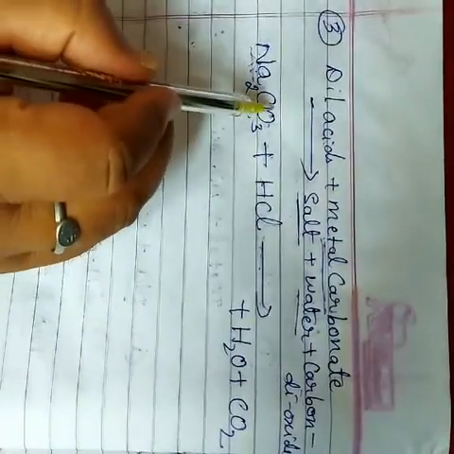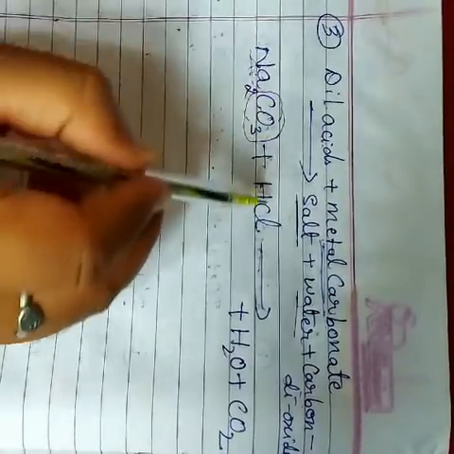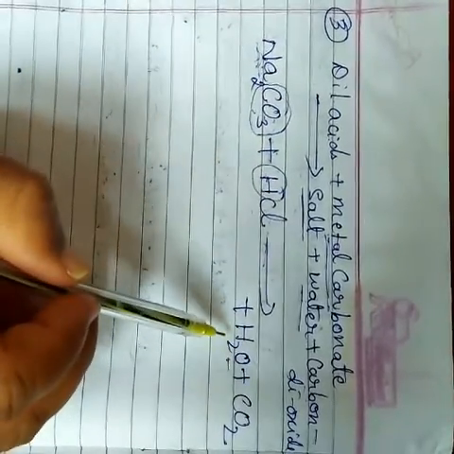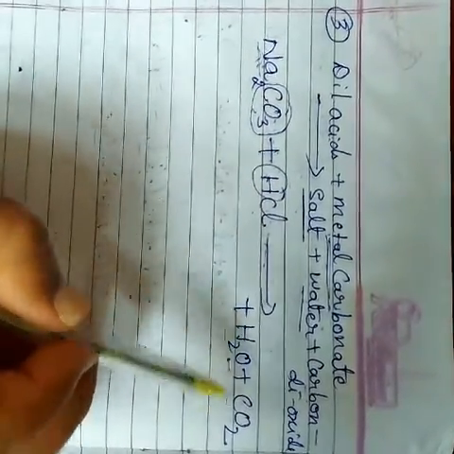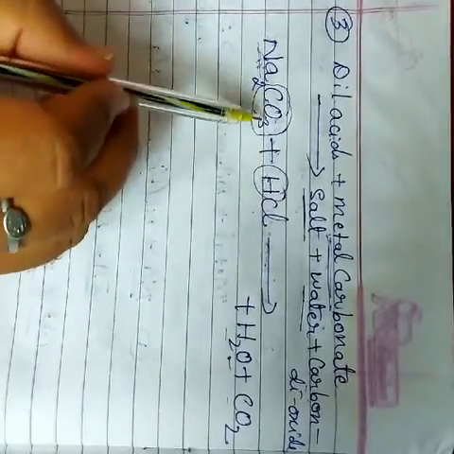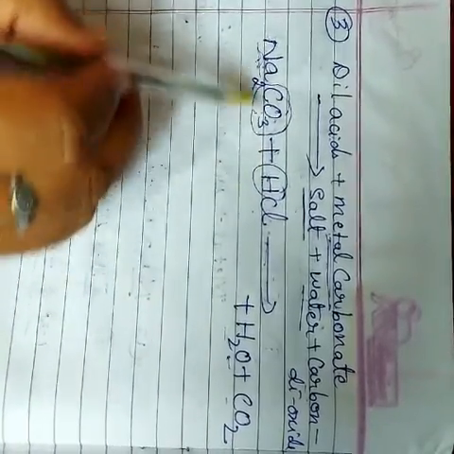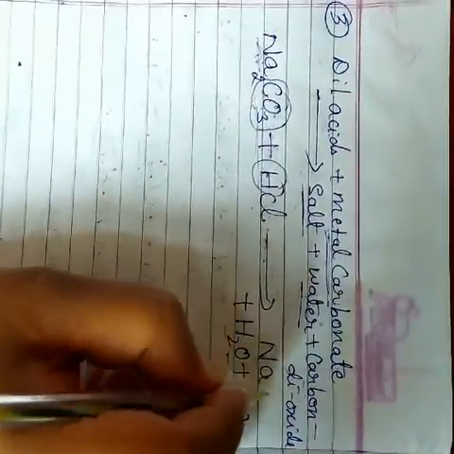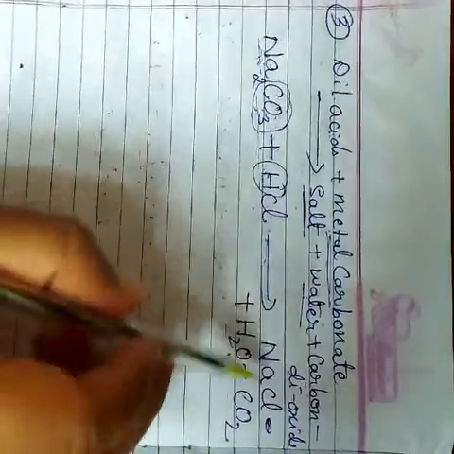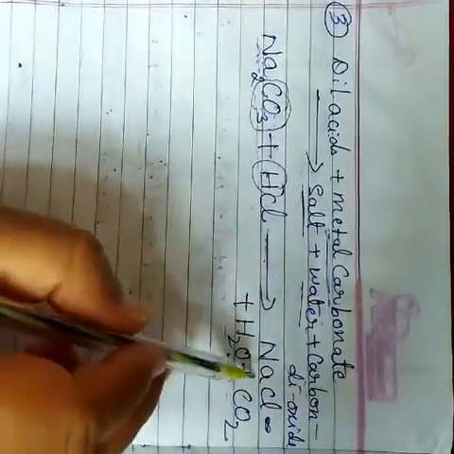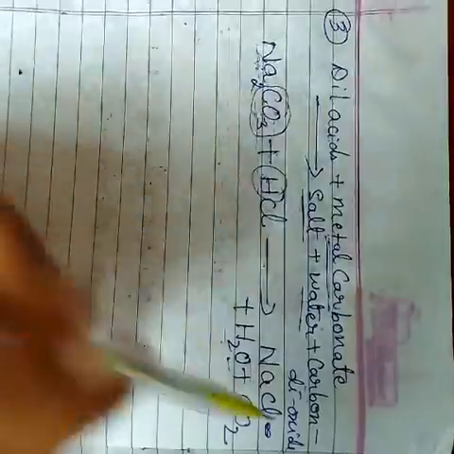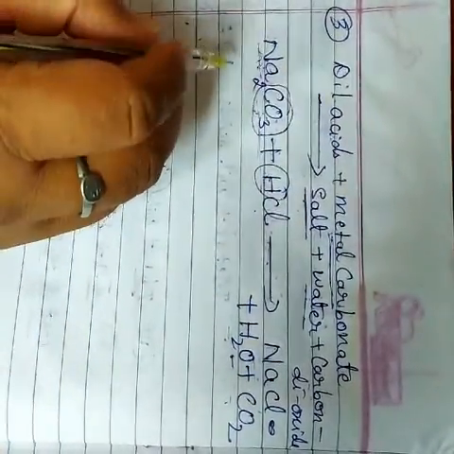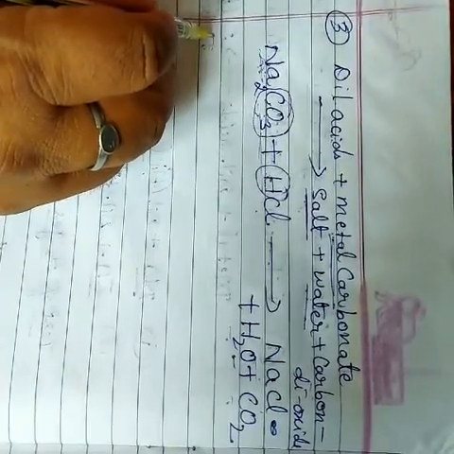Now see here, CO2 is here and H2O is here. Totally you remove the oxygen atoms, hydrogen and carbon. All that you remove. Hydrogen, oxygen and carbon. So what's the product formed? NaCl. That is the salt formed, NaCl. Okay. This is the product salt: NaCl plus water plus CO2, which you can easily understand. You take one more example. Say for example, zinc carbonate.